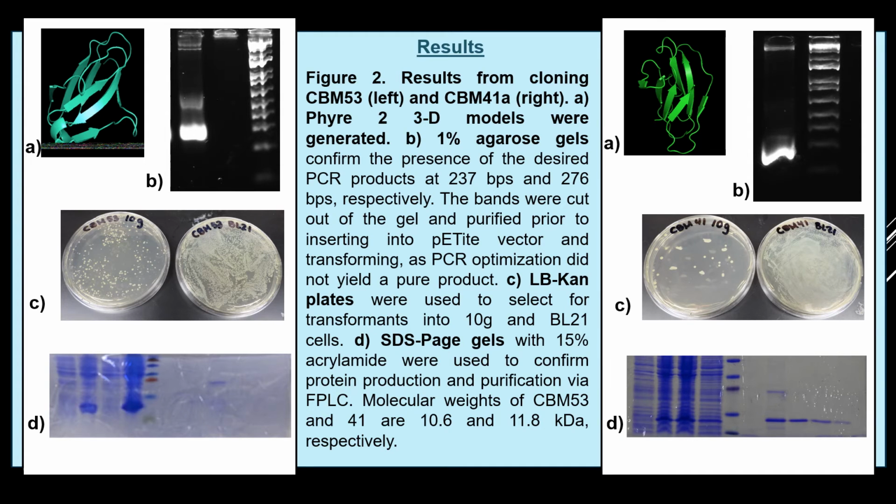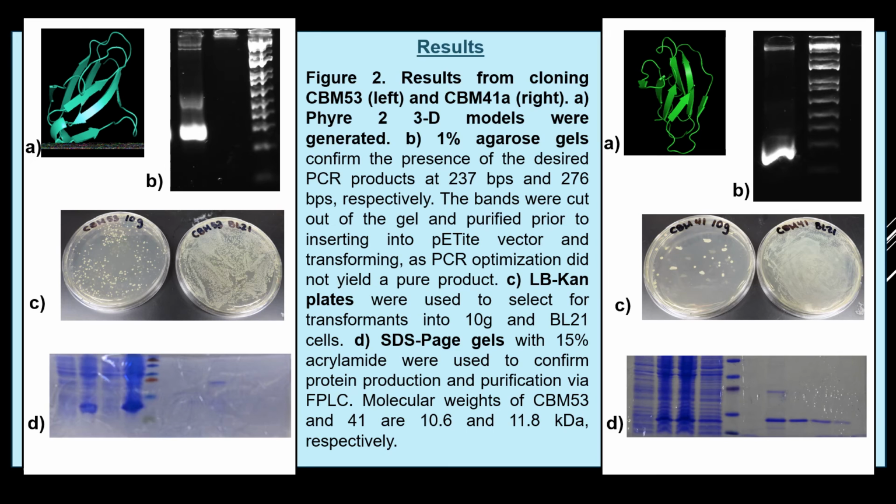Here are the results thus far. On figure 2, on the left side, we're seeing the results from CBM53, and on the right for CBM41A. And so panel A shows the 3D models that were generated using FIRE2. Panel B shows the agarose gels that were used to confirm the presence of the desired PCR products at 237 base pairs and 276 base pairs respectively.